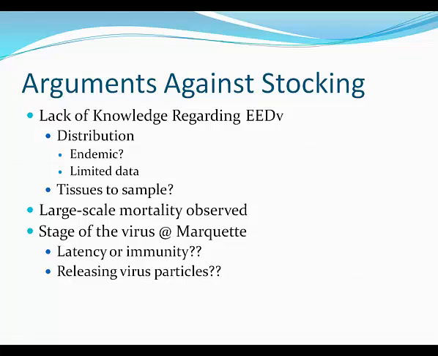The fish appear to be recovering right now, but nobody knows. Have the fish developed immunity, which is why we're not seeing any more clinical disease, or has it gone latent? And depending on what state it is, is it still releasing virus particles into the environment, or has it truly gone latent? There's also the effect on future wild fish populations, since it's not known whether the virus is vertically transmitted or not. There is that risk as well, that some members had brought up.